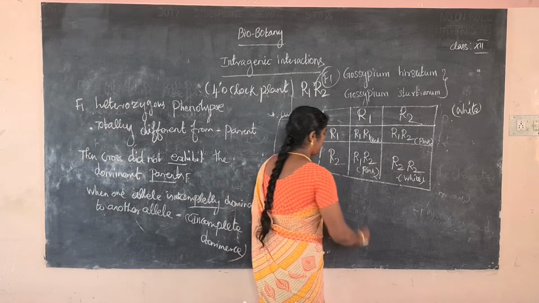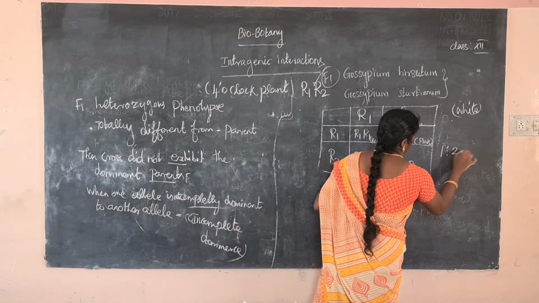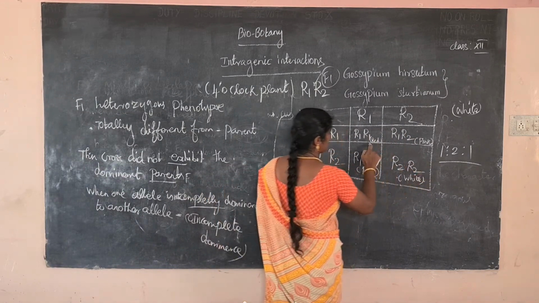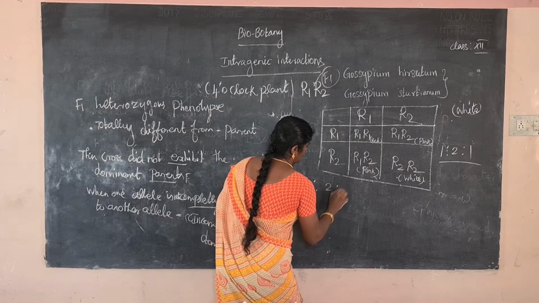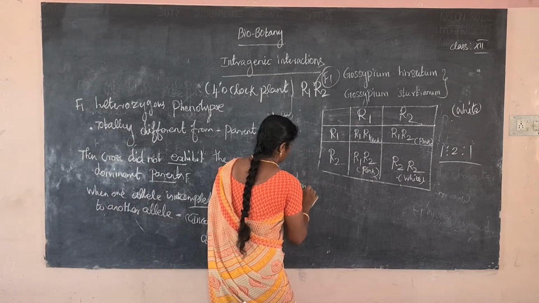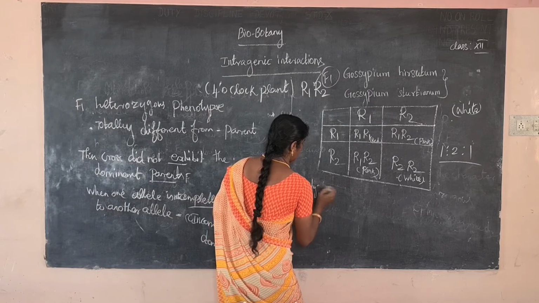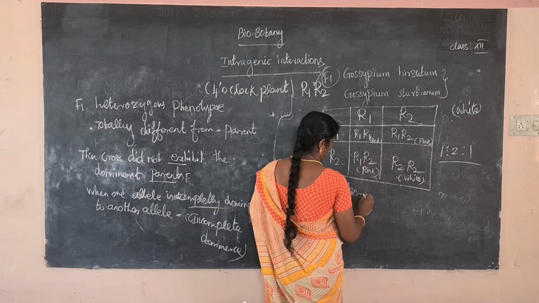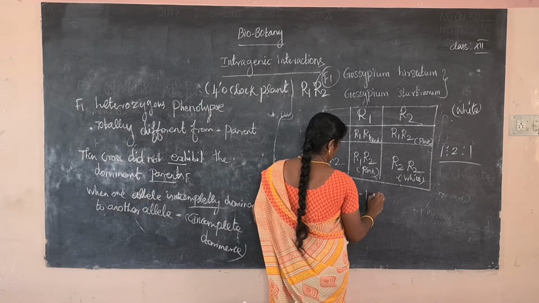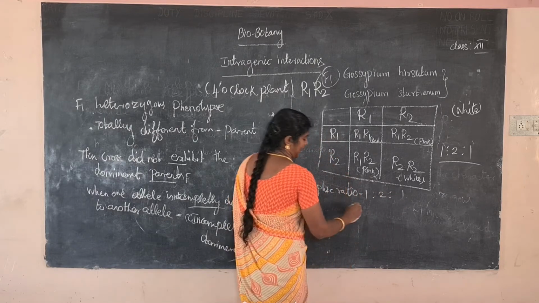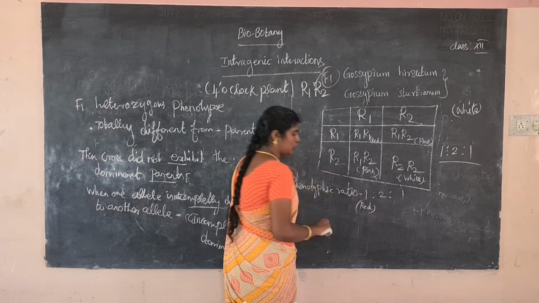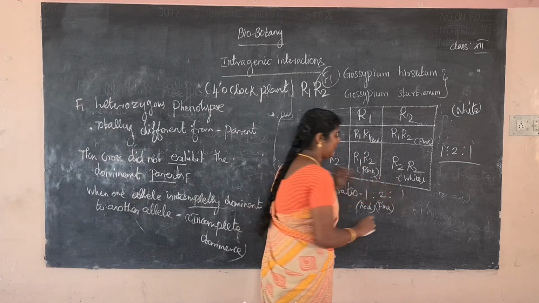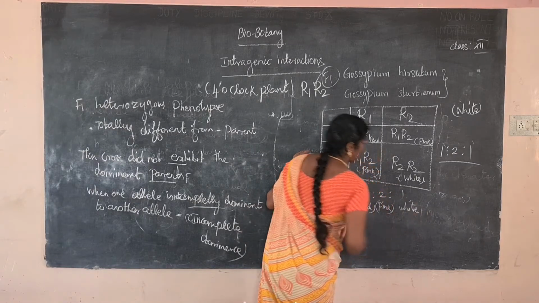Totally the ratio is 1:2:1. So what is the meaning of 1? The first one is the red color. 1:2:1 is first the phenotypic ratio. What is the meaning of phenotypic ratio? In the phenotypic ratio 1:2:1, 1 is the red color, the next, 2, is the pink color, and the next one is the white color. This is the phenotypic ratio.